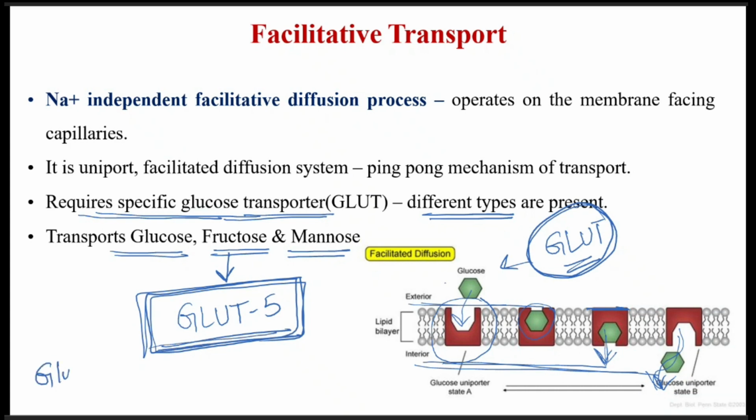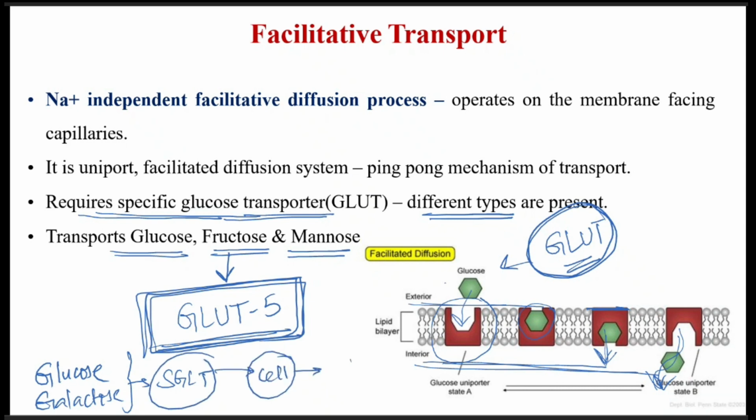Glucose and galactose are transported with the help of the sodium dependent glucose transporter, and they enter into the intestinal cell, and from the intestinal cell GLUT helps in transport into the circulation, whereas fructose is directly transported from the intestinal lumen into the circulation with the help of GLUT5.